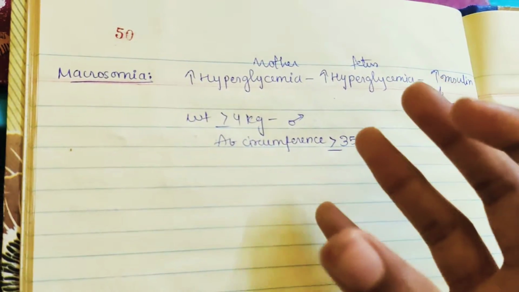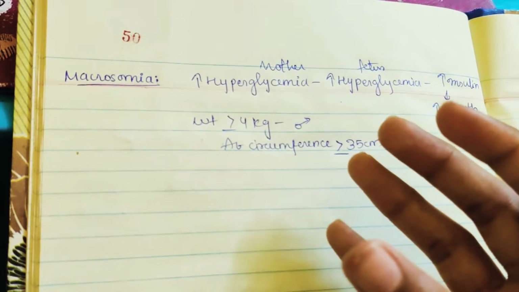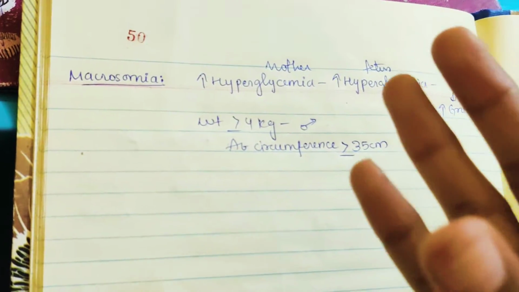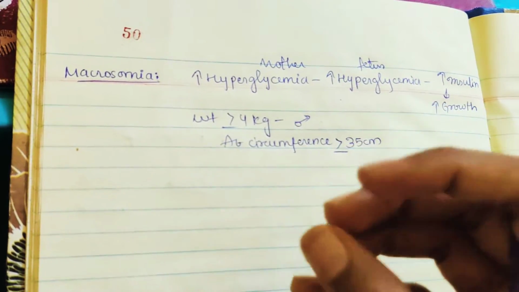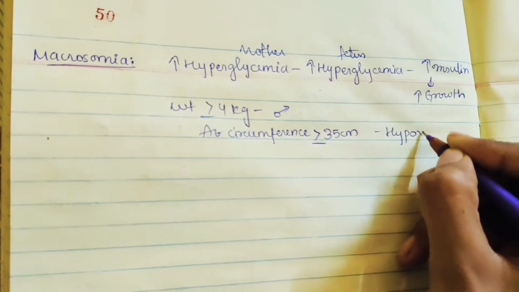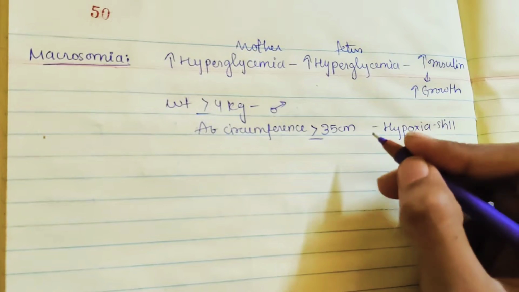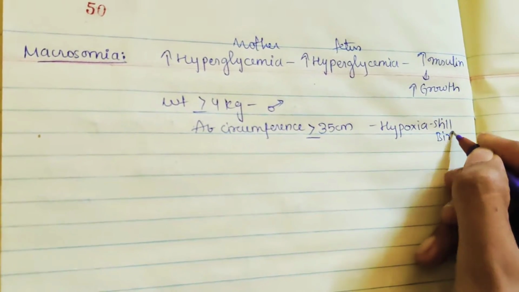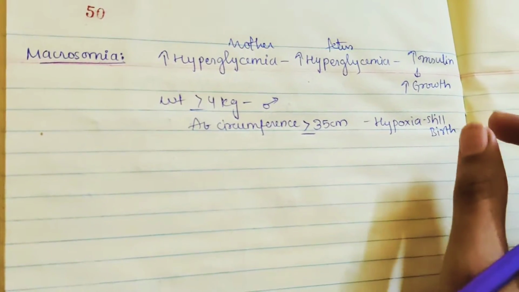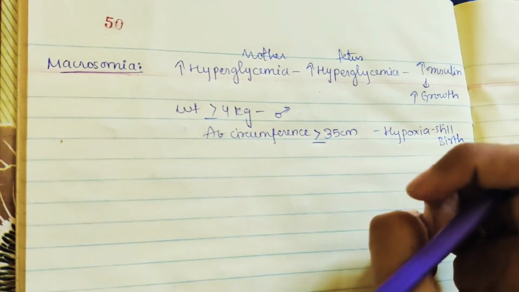Because of this high weight, usually the fetus's oxygen capacity is not able to give this much oxygen for this baby now. That will lead to hypoxia, and sometimes it may also lead to stillbirth, because there is more oxygen requirement here. So in a diabetic mother there may even be stillbirth when the oxygen requirement is very high and the body is not able to compensate for it.